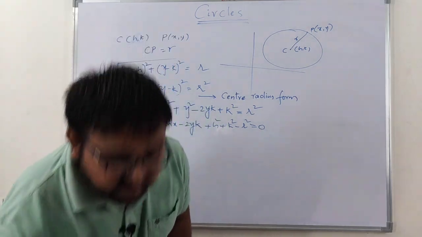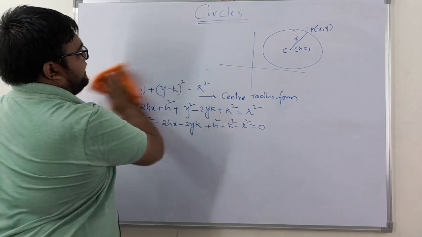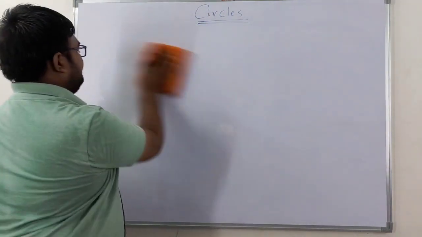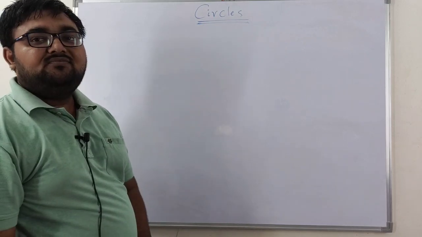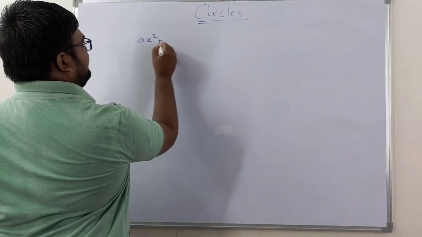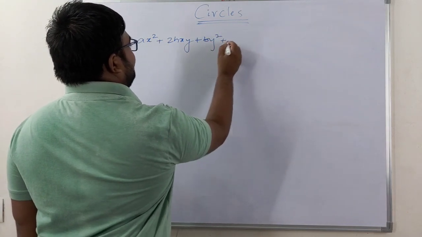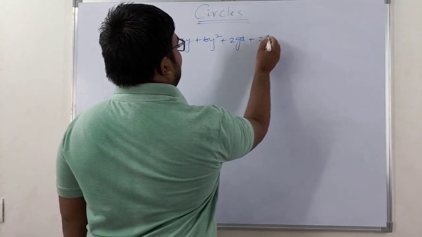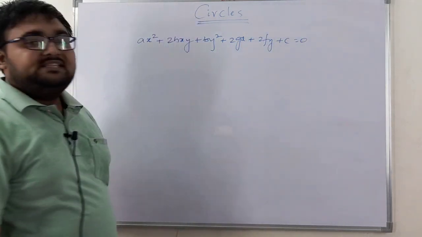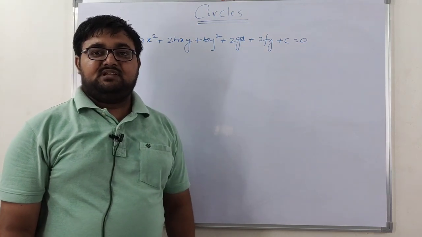We are going to convert to this particular form and compare. So the general second degree non-homogeneous equation is ax square plus 2hxy plus by square plus 2gx plus 2fy plus c is equal to 0, right?